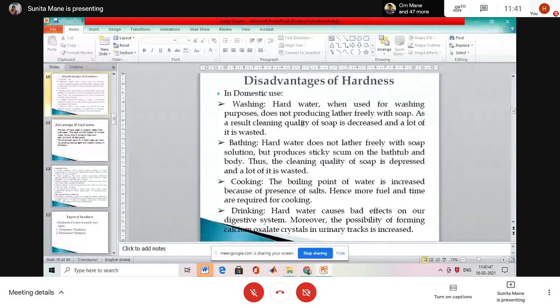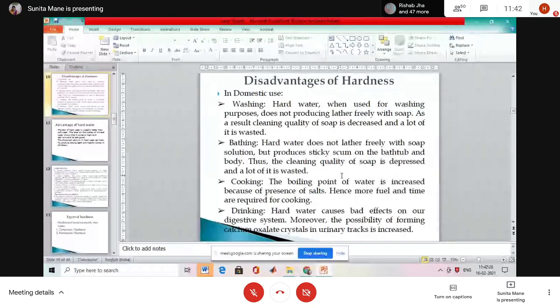Disadvantage of the hardness of water. If you take hard water and combine soap with it, it forms the white precipitate, so most of the soap gets wasted. Bathing: if we use hard water for bathing, then what happens? Again the same reason, it does not lather freely with the soap solution and produces sticky scum on the body. Thus the cleaning quality of soap is depressed and lots of soap gets wasted.